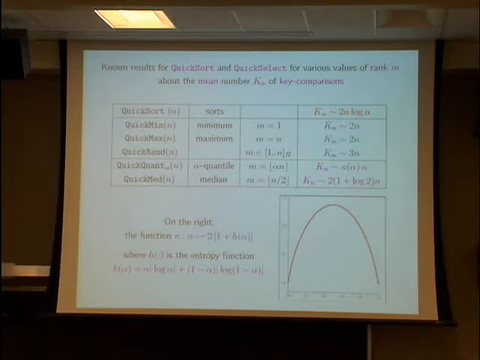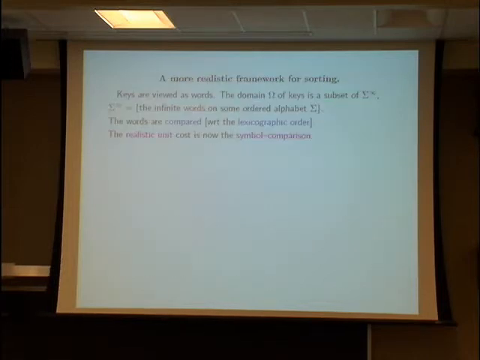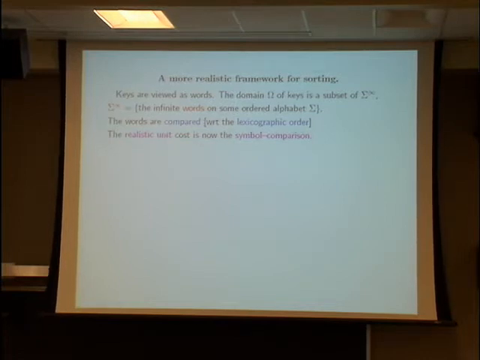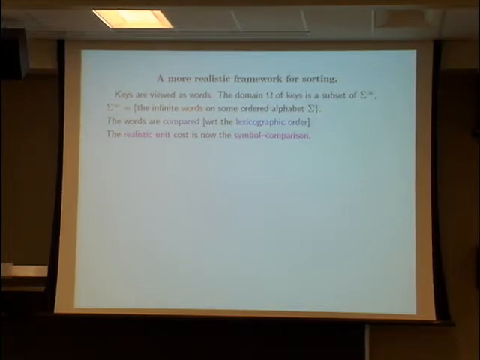But here, we are interested in a more realistic framework. Previously, the keys were just some abstract things, just keys, and we were not interested in the precise structure of the keys. But now, we are interested in this structure. So, keys are now viewed as words. It is realistic to see keys as words.